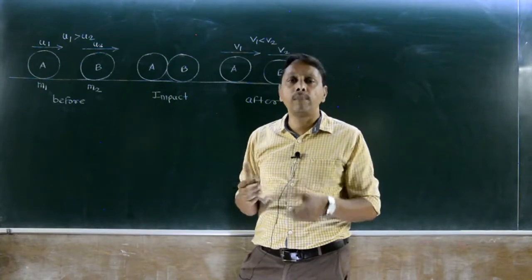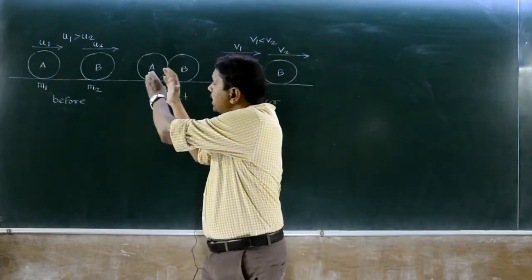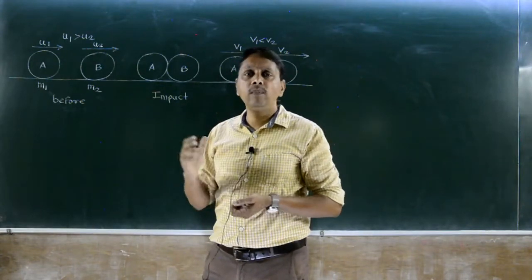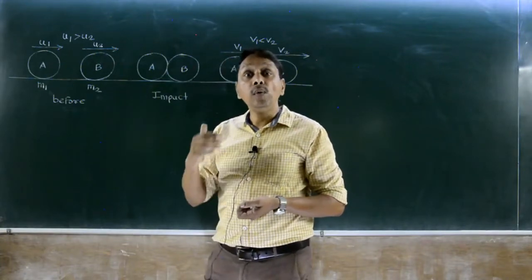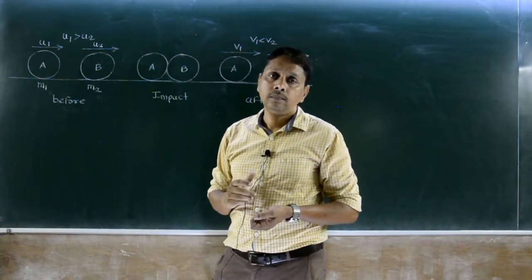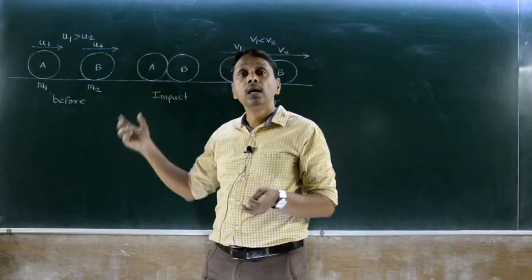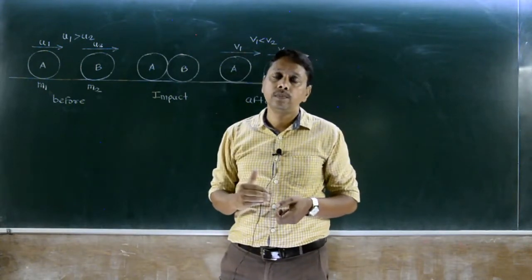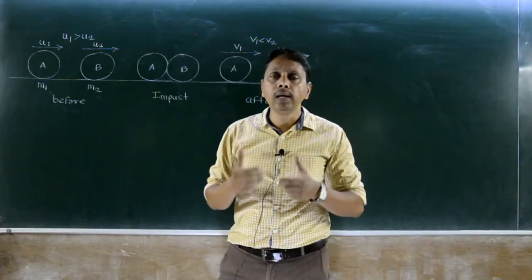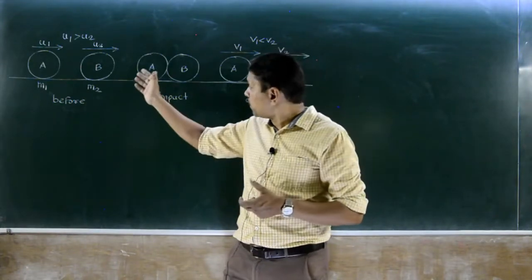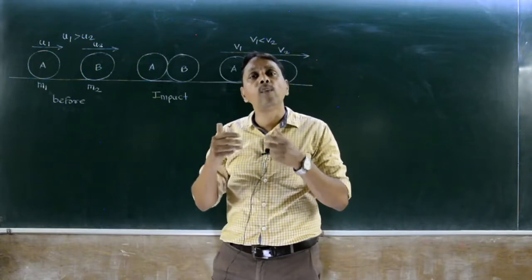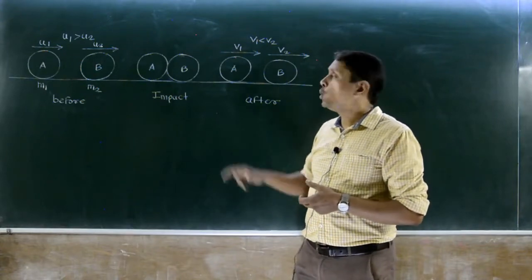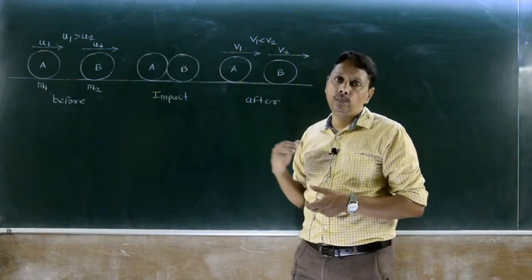So during impact what happens? These bodies exert very large force on each other for a very small time, a very small time of impact, which is less than 1 second. Due to that impulsive force, they undergo deformation. A as well as B undergoes deformation. But every body has elastic property. Due to elastic property, they recover from deformation. And once they recover from deformation, they start moving with different velocities v1 and v2. So v1 is less than v2, in this case we assumed.